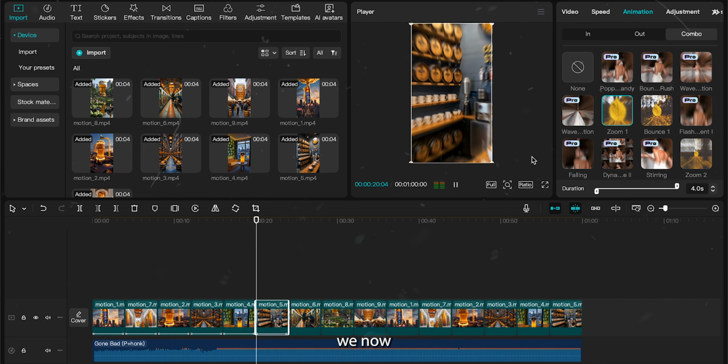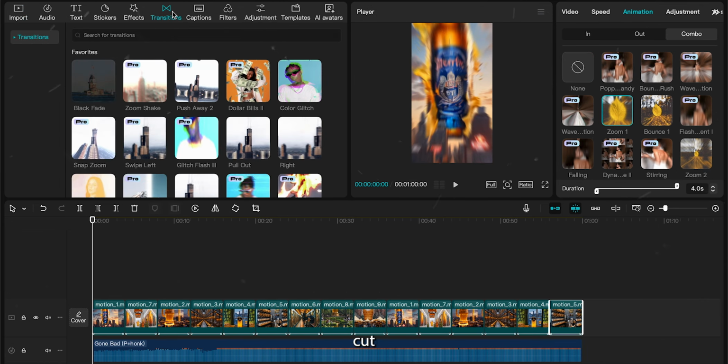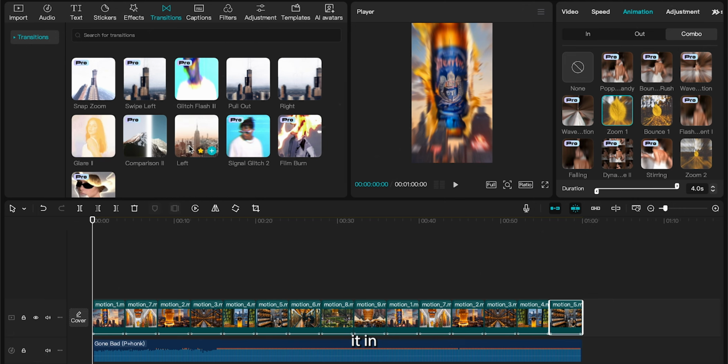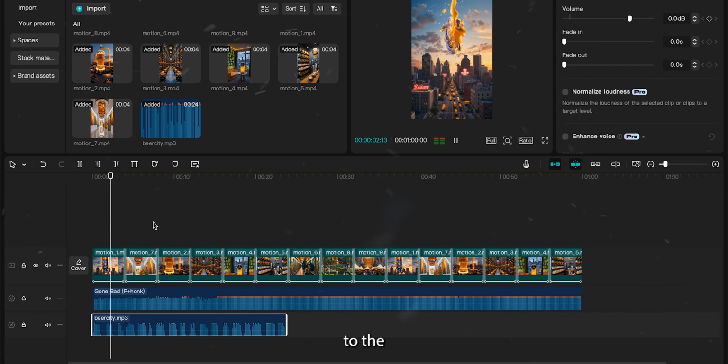With that done, we now need to add a transition. Head to transitions in the top right of CapCut and go ahead and find one you like. Once you have one, you want to drag it in between your first two images. Once that's done, hit the Apply to All button in the top right to apply the transition to all of your images. We now need to add our voiceover to the timeline.